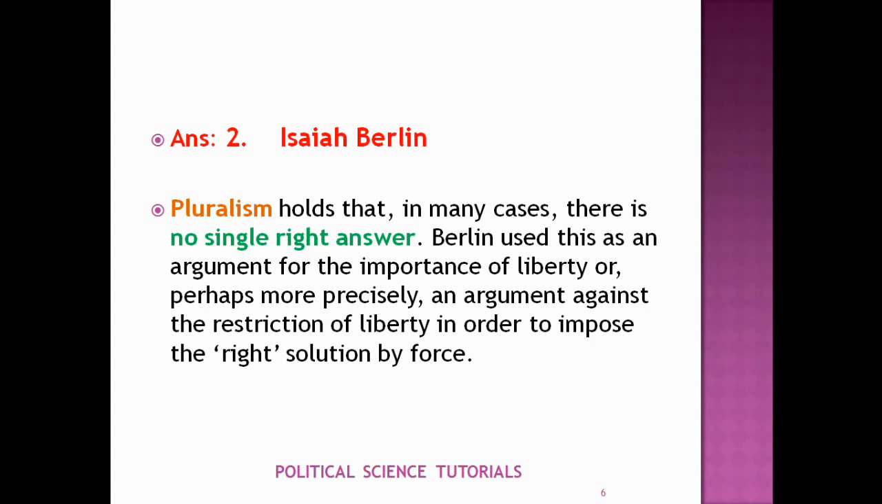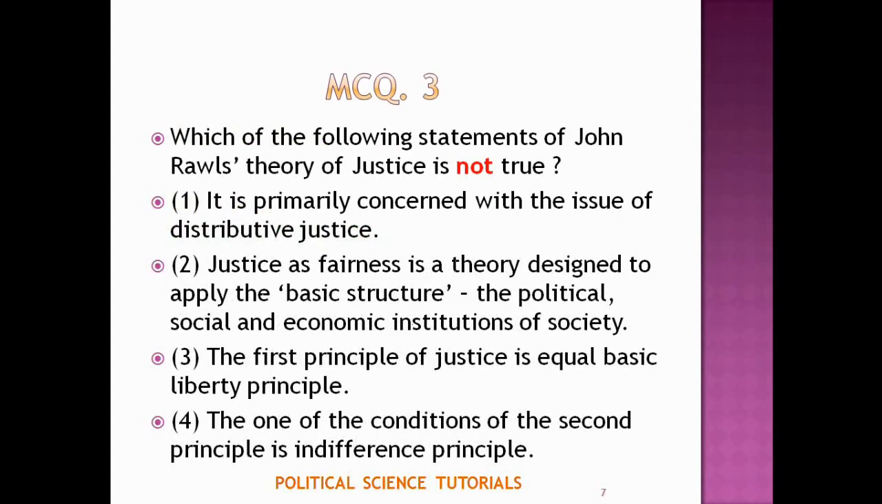Here is our third question. Which of the following statements of John Rawls' theory of justice is not true? It is primarily concerned with the issue of distributive justice. It is true. His theory is primarily concerned with the issue of distributive justice.